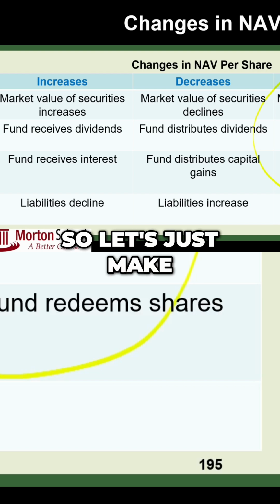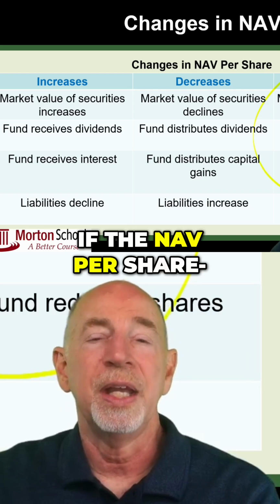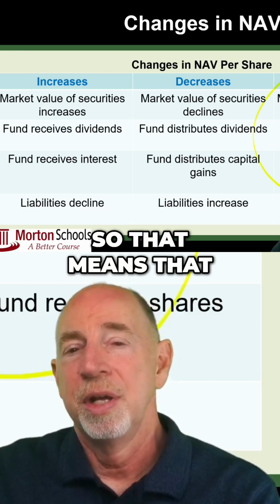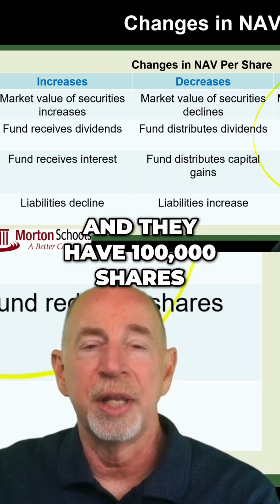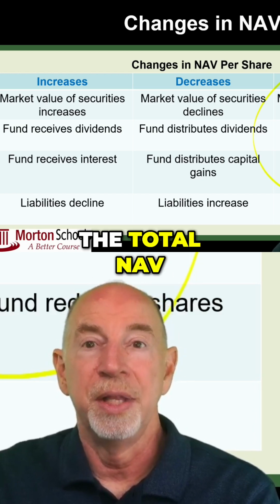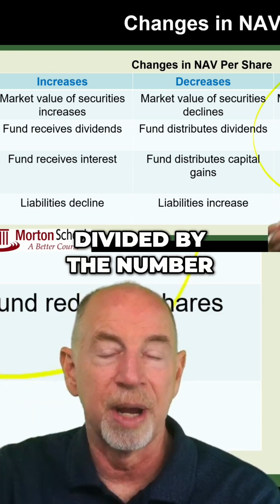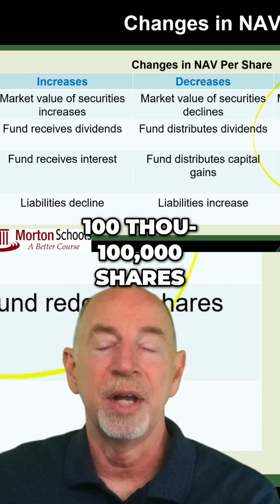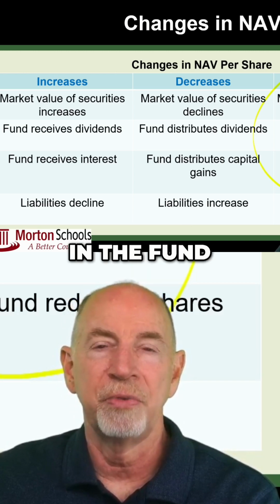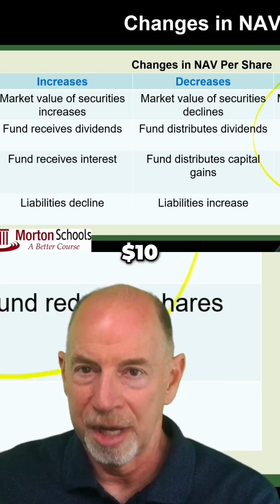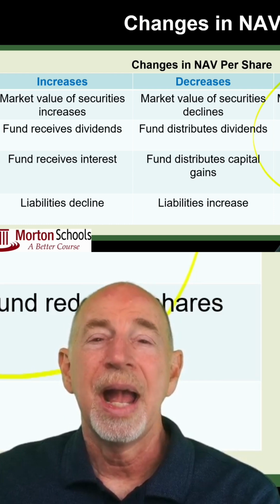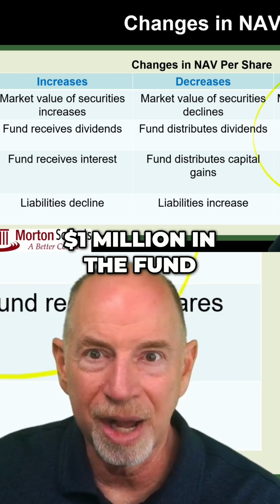All right. So let's just make it simple. If the NAV per share is $10, that means inside of the fund is $1 million and they have 100,000 shares. Make sense? Because the NAV per share is the total NAV, the total amount that's in the mutual fund, divided by the number of shares, right? So if they had 100,000 shares and $1 million in the fund, each share would be worth what? $10.